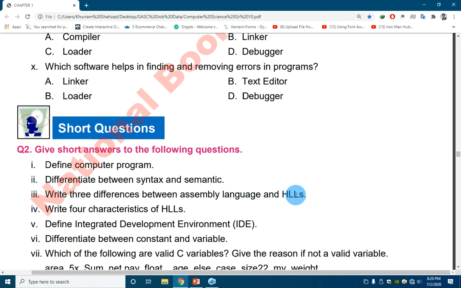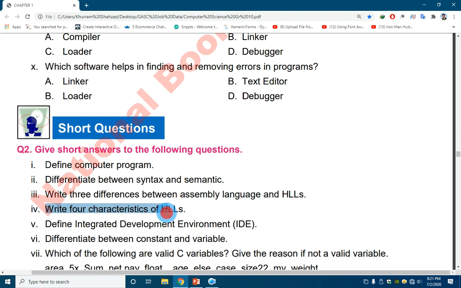Assembly language is difficult to understand, write, compile, and code. High level languages are easy to write, debug, run, and create. Fourth, assembly languages are not used nowadays, while high level languages are used nowadays.